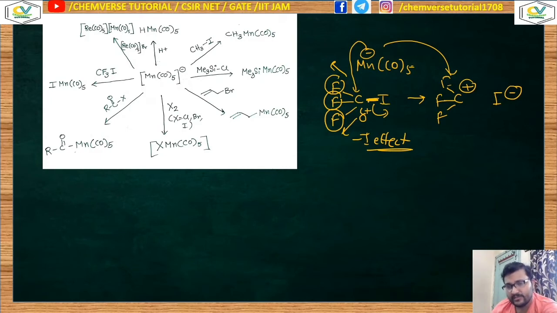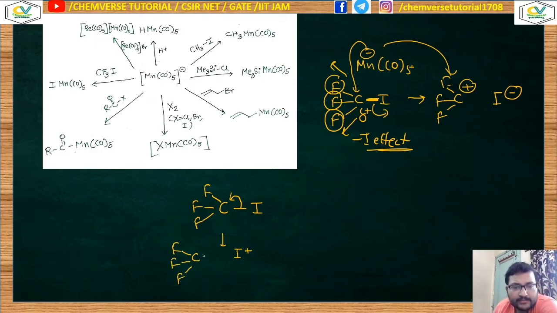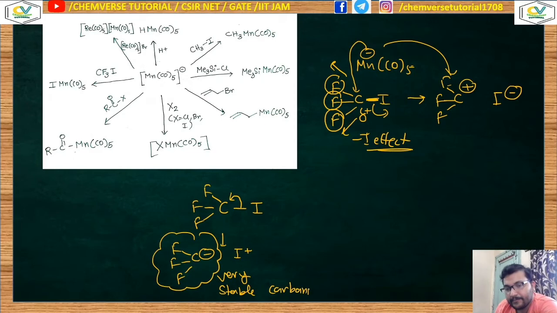So if the bond breaks in the opposite manner, that means there are three fluorine atoms, and if I break the bond in this way, I am producing I plus and CF3 minus. Over here this CF3 minus is a very stable carbanion. It's a very stable carbanion because of the presence of these three strong minus I groups.